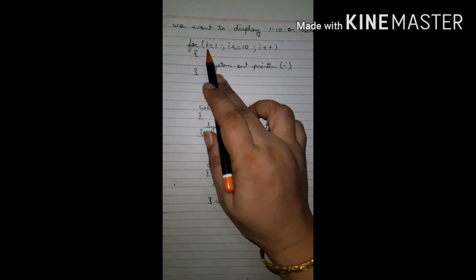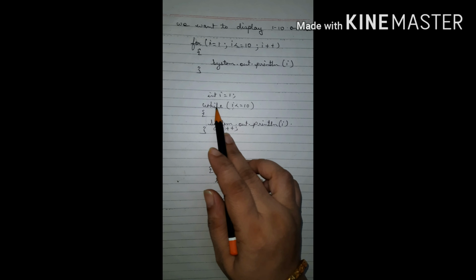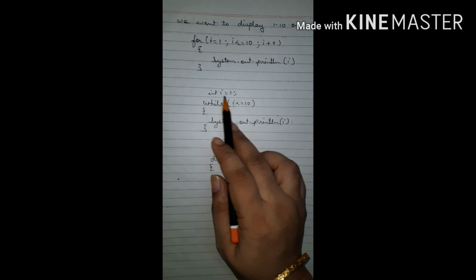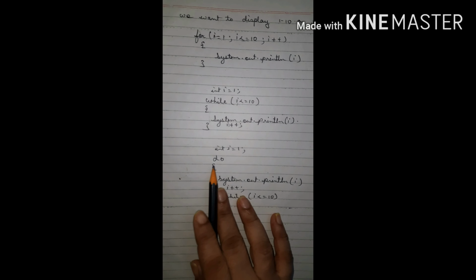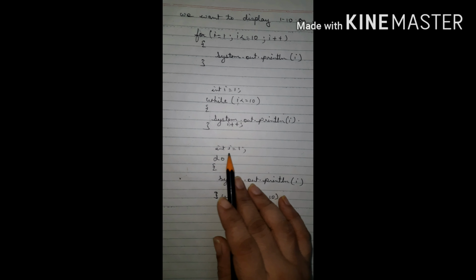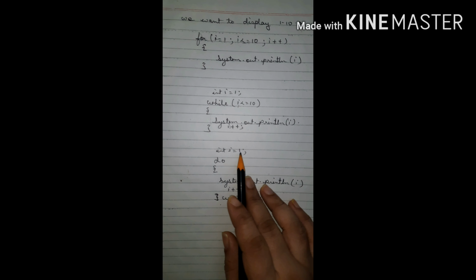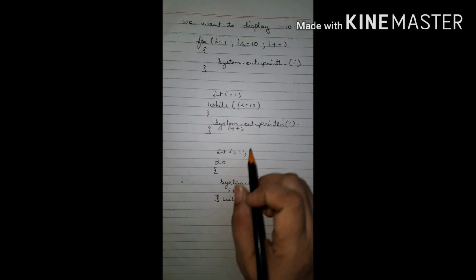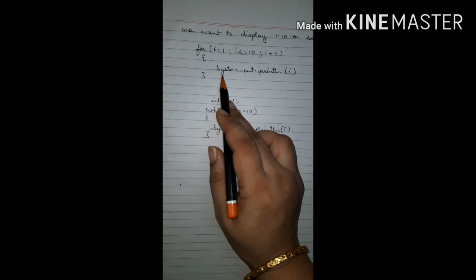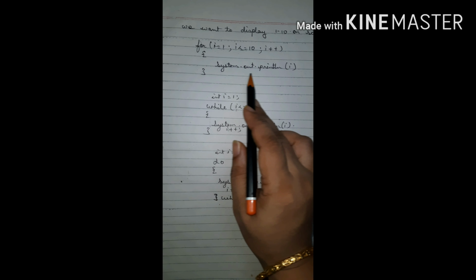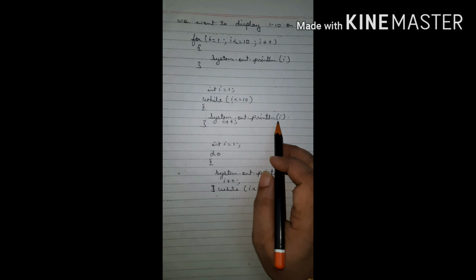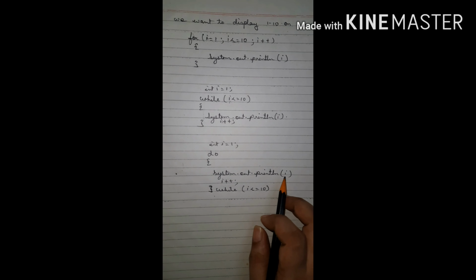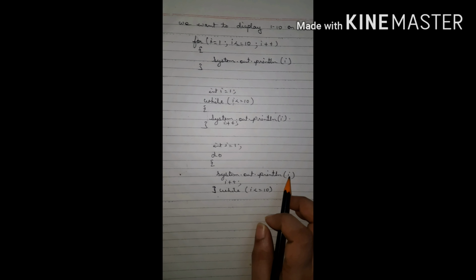So here you can see it is initialized as I equal to 1, as well as here in the while loop. Before starting the while loop we have initialized I is equal to 1, as well as here in the do while loop also we have initialized I equal to 1. Then the execution of a statement in the loop. This is the statement which has to be executed in the loops.